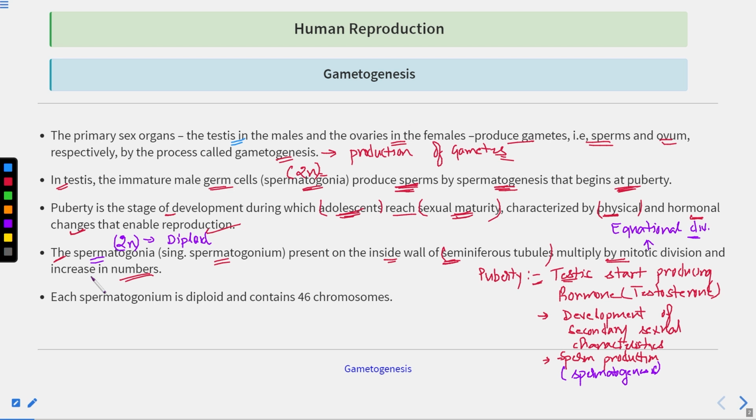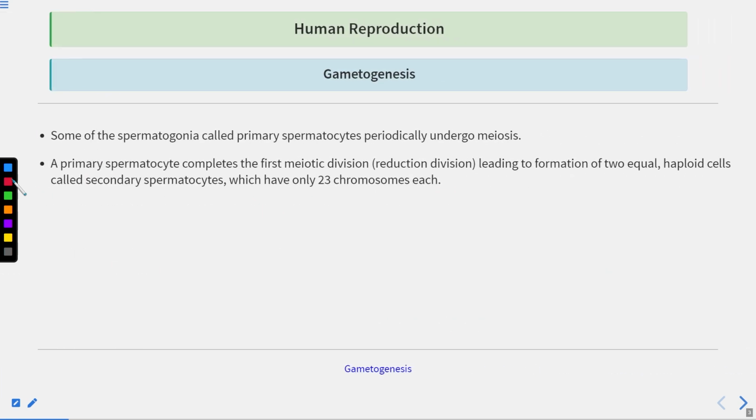Now what happens then? Each spermatogonium is diploid and it contains 46 chromosomes. If you talk about humans, humans have 46 chromosomes. So what is the diploid number here? 46 chromosomes. So if the condition is 2n, it will contain 46 chromosomes. If the condition is n, it will contain 23 chromosomes. Okay. Now, some of the spermatogonia cells, which are known as the primary spermatocytes, then undergo meiosis.